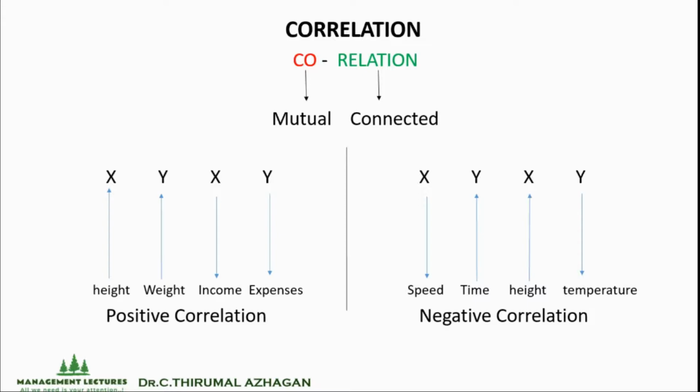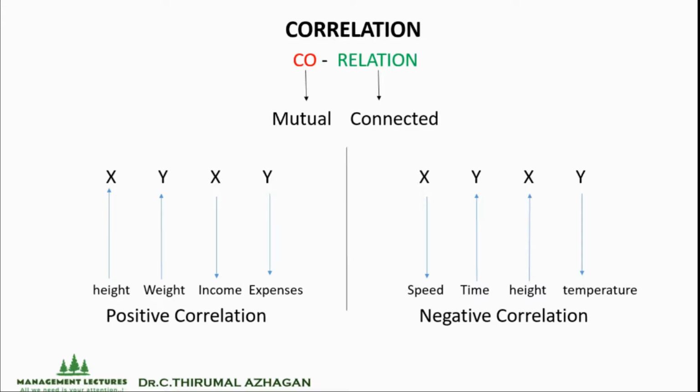And the second category, x variable is income, y variable is expenses. When income decreases, the expenses also will decrease. So this is related to positive correlation. Here the direction of variables either increases or decreases for both the variables. So that's the reason it comes under positive correlation category.